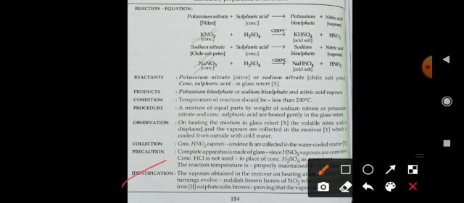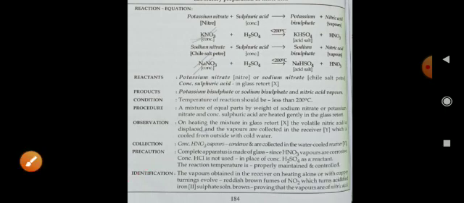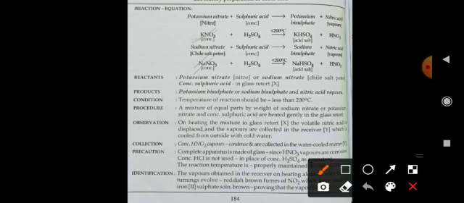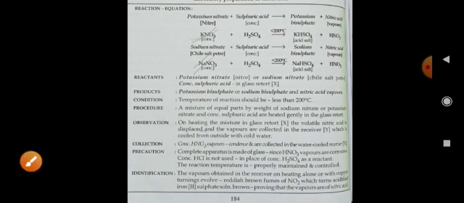And identification: the vapor obtained in the receiver, on heating alone or with copper turnings, evolves reddish brown fumes of NO2, which turn acidified iron sulfate solution brown, proving that the vapors are of nitric acid. So in this way you can identify the nitric acid.